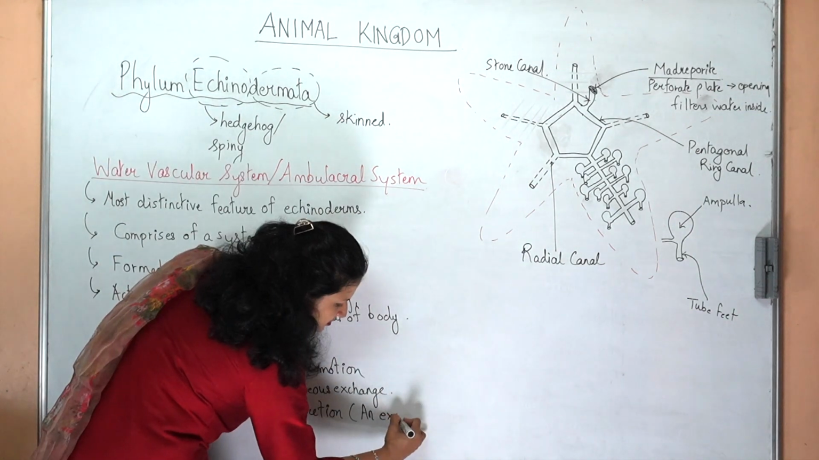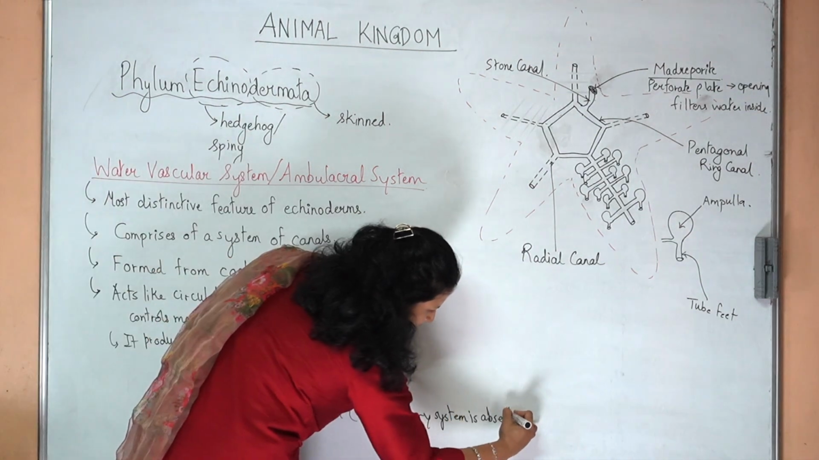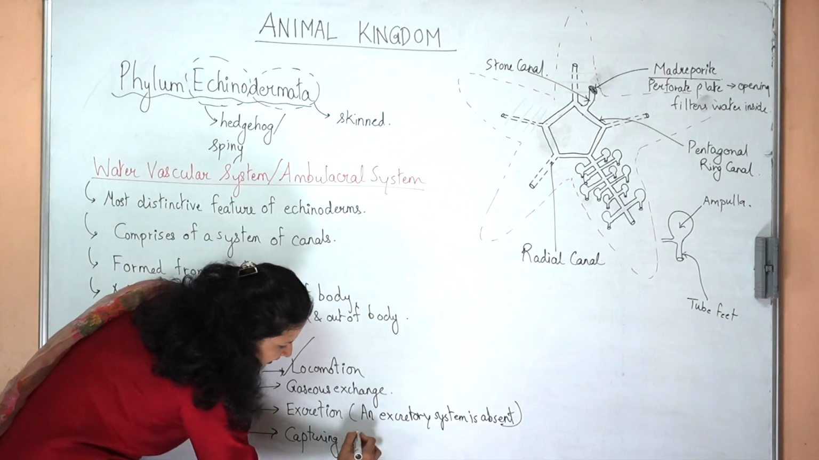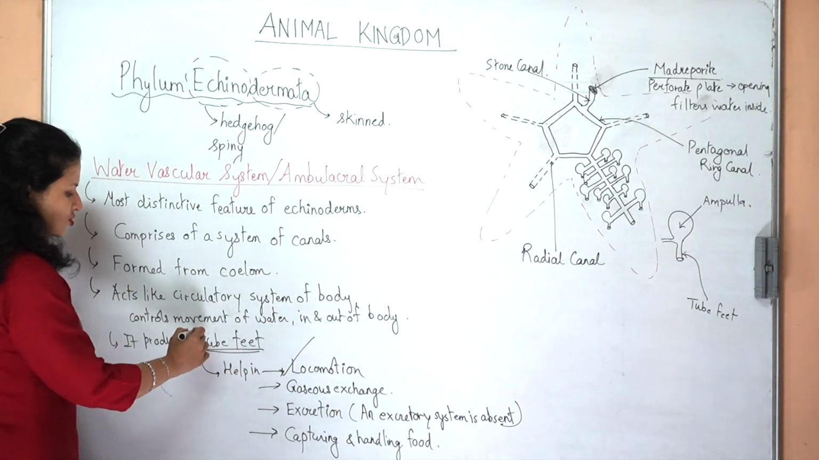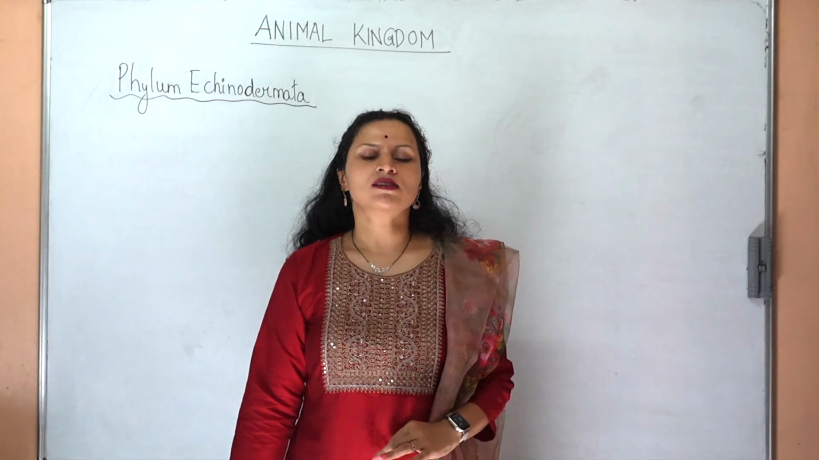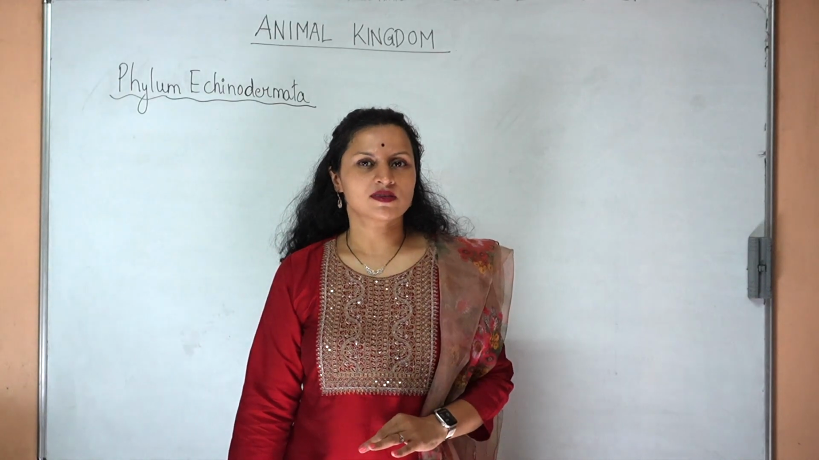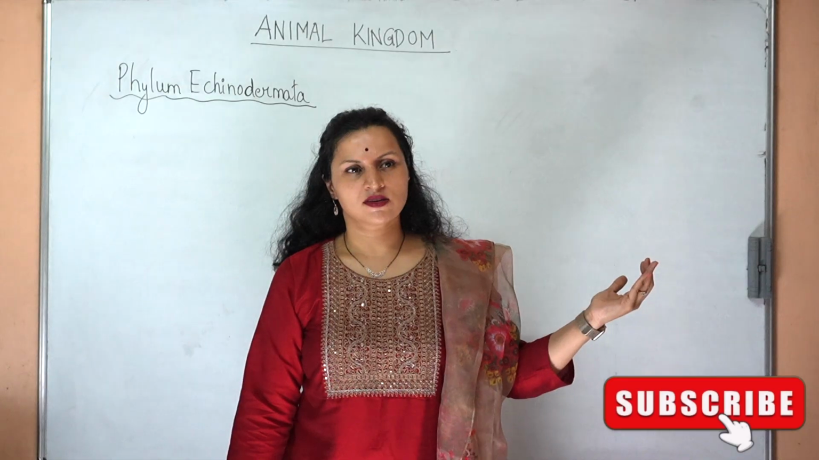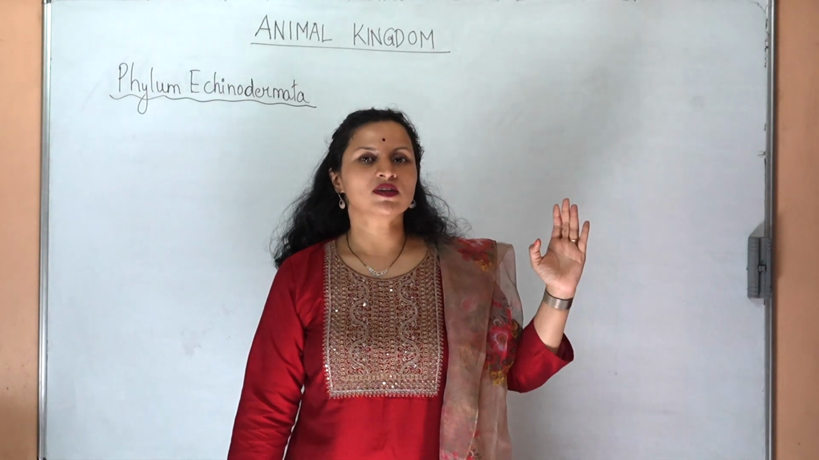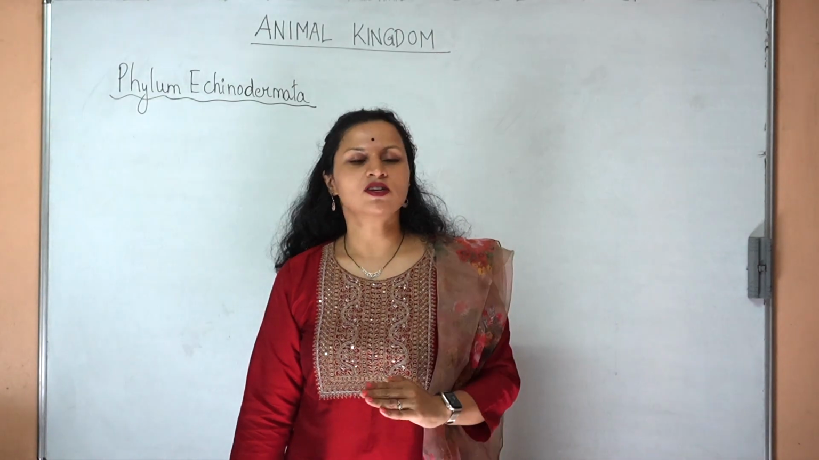An excretory system is absent in echinoderms. The tube feet are also used for capturing and handling food. So there are many uses of this feature called the tube feet. The water vascular system is a unique feature of echinoderms. Do not confuse it with the water canal system of the poriferans. The one in poriferans is called the water canal system, and the one in echinoderms is called the water vascular system.